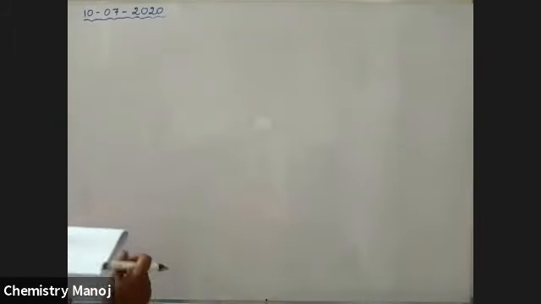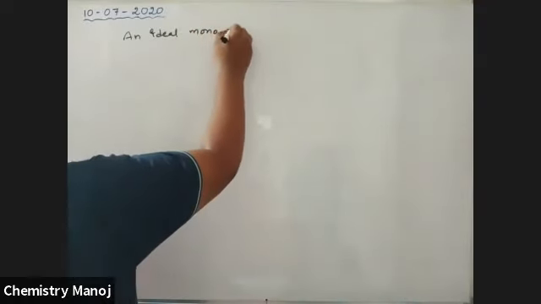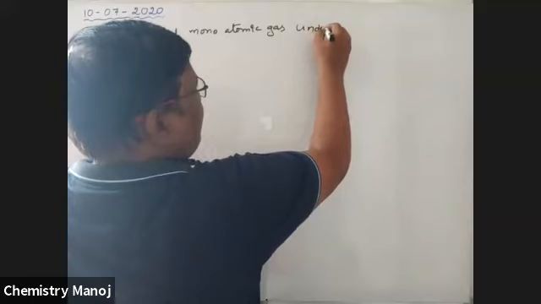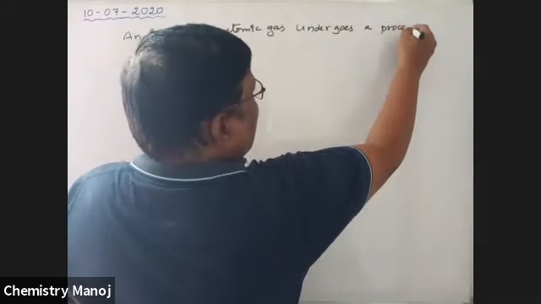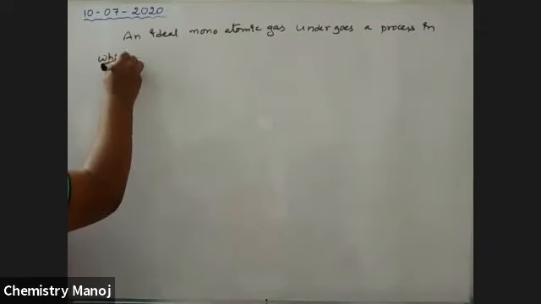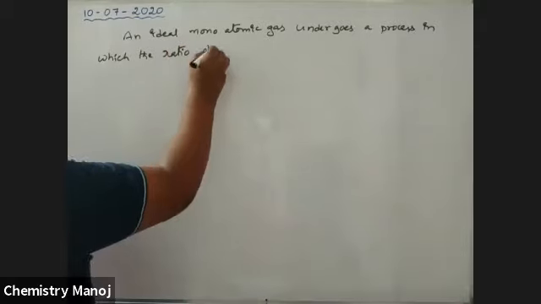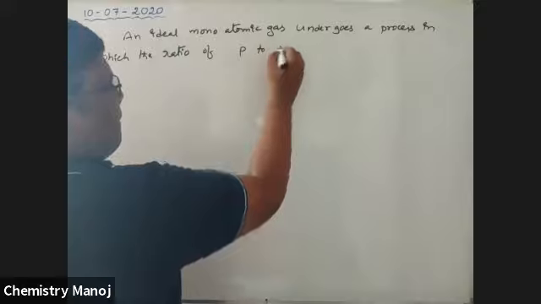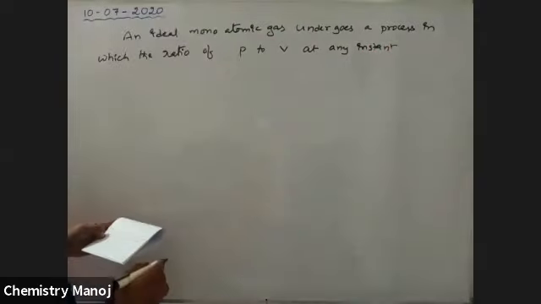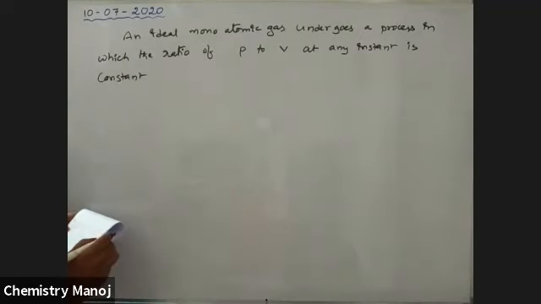See here. An ideal monoatomic gas undergoes a process in which the ratio of pressure to volume at any instant is constant and equal to 1.